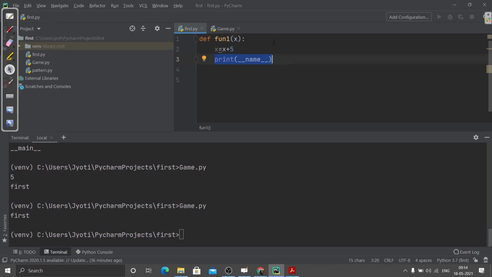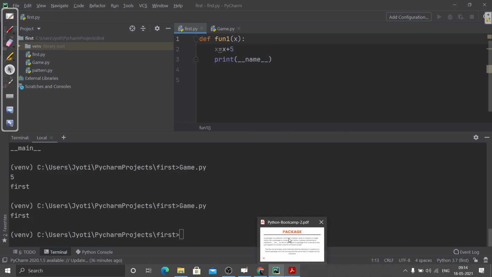So here you can see how, with the help of the special variable, you can actually identify whether the file in which you're working is a module or a script. So that's how this special variable actually works.